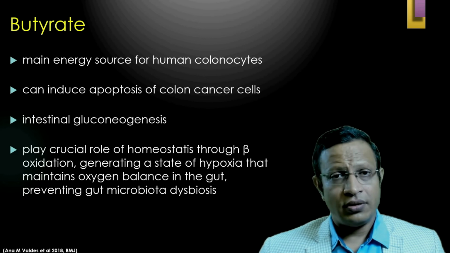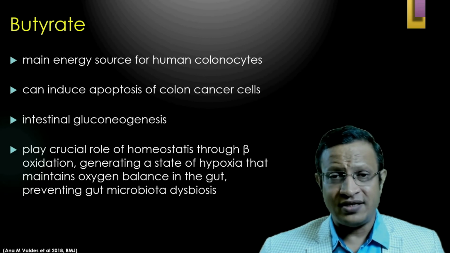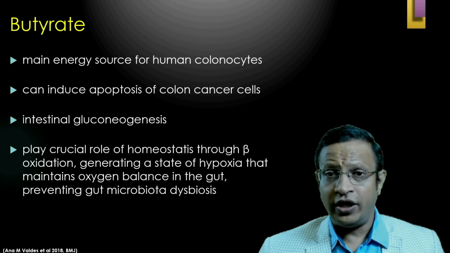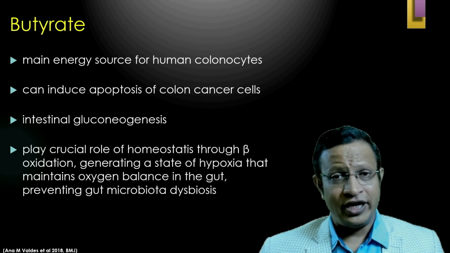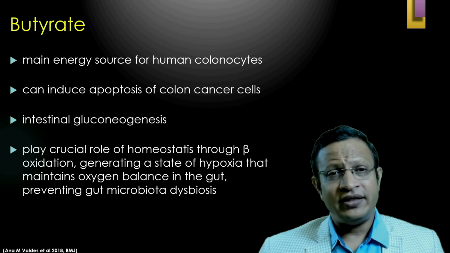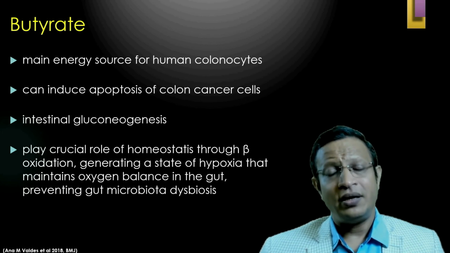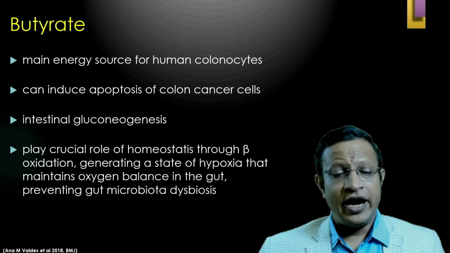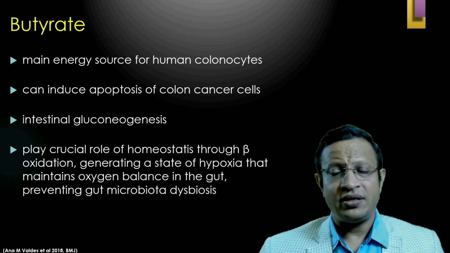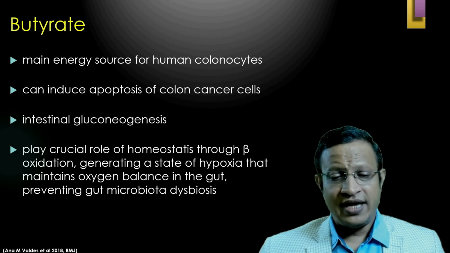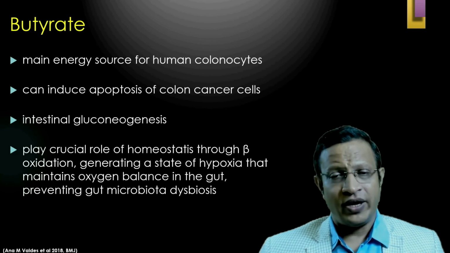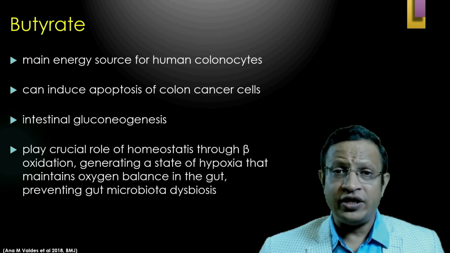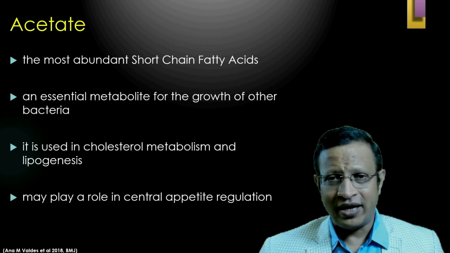Butyrate can induce apoptosis of colon cancer cells. That means butyrate plays a very crucial role in protecting against cancer. Further, it also plays a crucial role in intestinal gluconeogenesis, that means in extracting energy. It also plays a crucial role in homeostasis through beta oxidation, generating a state of hypoxia that maintains oxygen balance in the gut and prevents gut microbial dysbiosis. That means butyrate also indirectly helps the microbiota's environment.